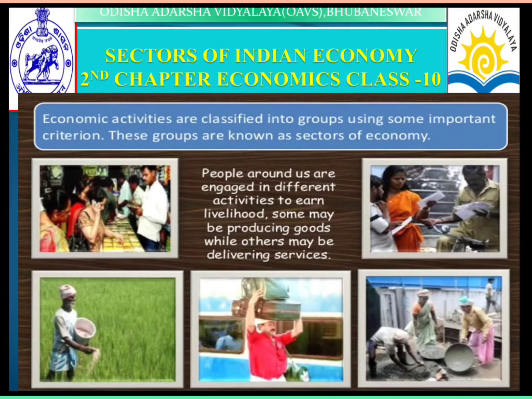And another shows some informational actions. So these are all activities around us. Everything that you see around is a different economic activity meant for livelihood. Some may be producing goods while others may be delivering services, whatever it may be.